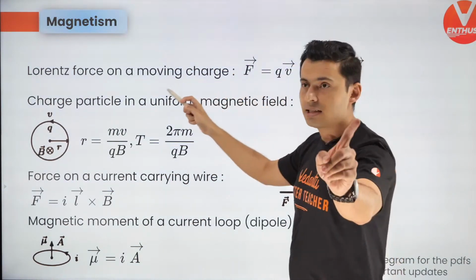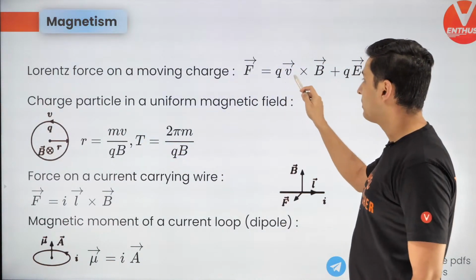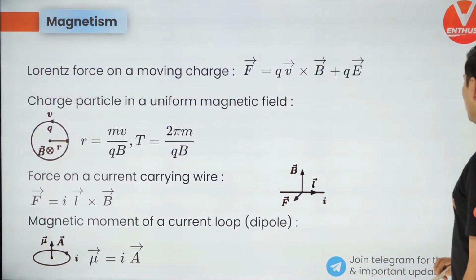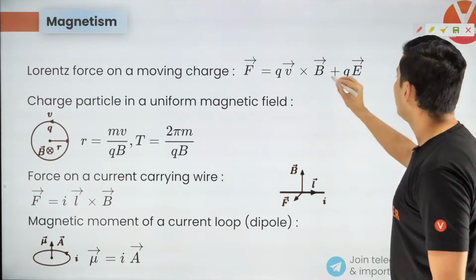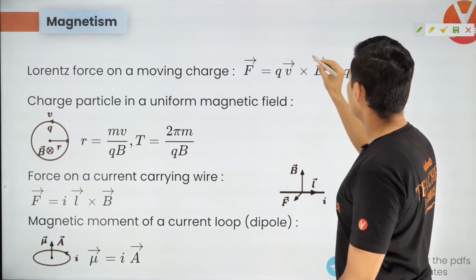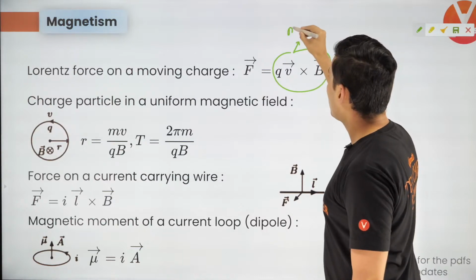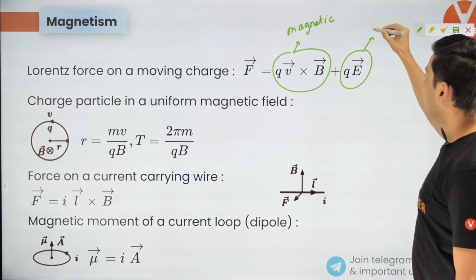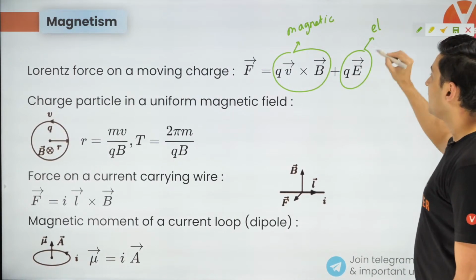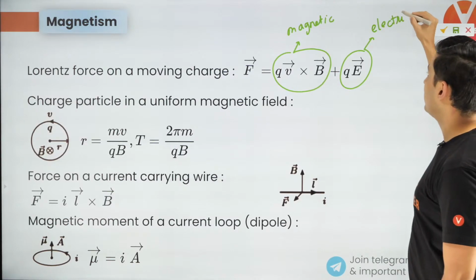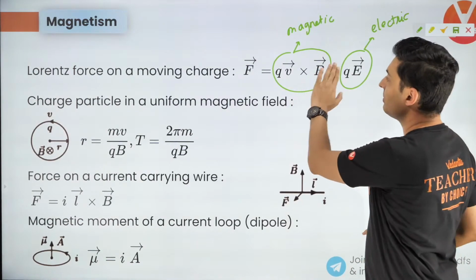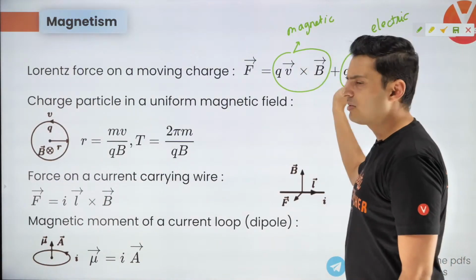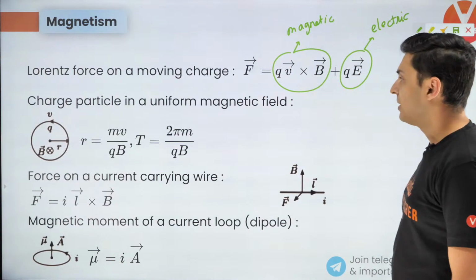Now, here is the thing. Force on a moving charge. So let's start with forces on moving charge. If you have a charge which is moving with velocity v in a magnetic field, then the force due to the magnetic field is given by qv cross B. Please understand, this much part is only because of the magnetic field. But if there is an additional electric field, then there is this additional electric force, which is qE. E is the electric field, so this is due to the electric field. So the total force on the charge will be because of the magnetic as well as the electric field. Most of the times either one of them is there, but sometimes when both of them are there, you need to consider both of them individually.